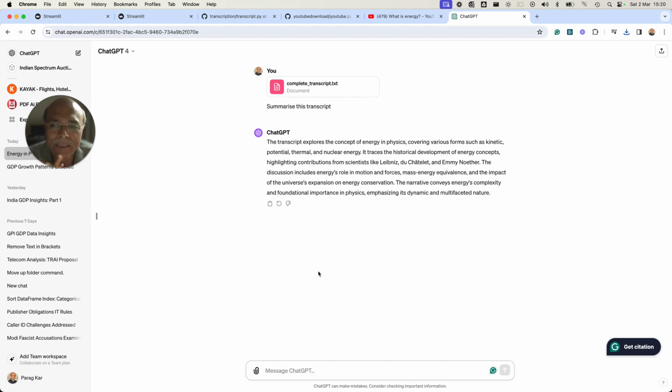Rather than wasting all your time, you can ask for any level of summary, whatever you want to understand and know. What I found is that this is a very powerful way of enhancing your productivity, and why pay money unnecessarily when you can do it yourself. Today the advantage is that everyone can develop their own tool. We have AI available with us, and with a little bit of knowledge and understanding of software, you can develop your own tool.